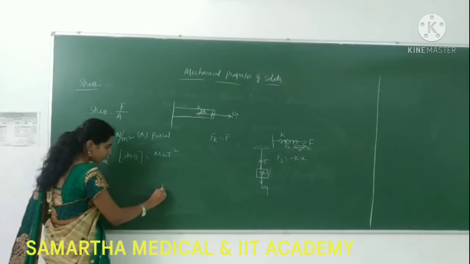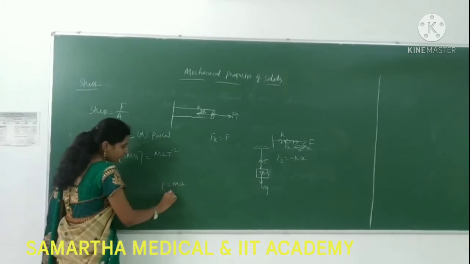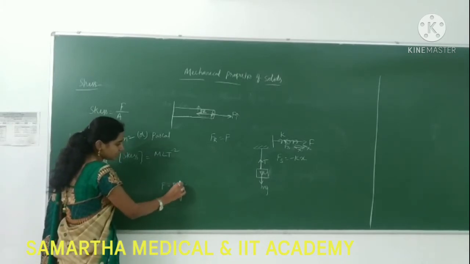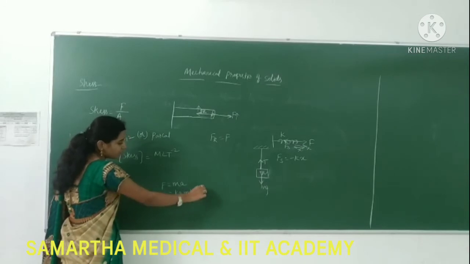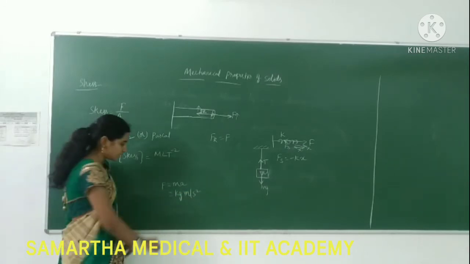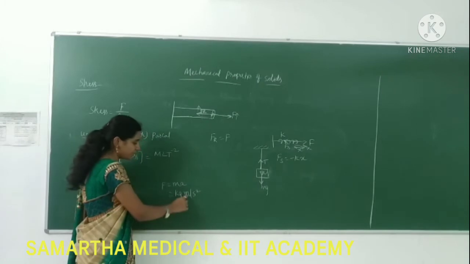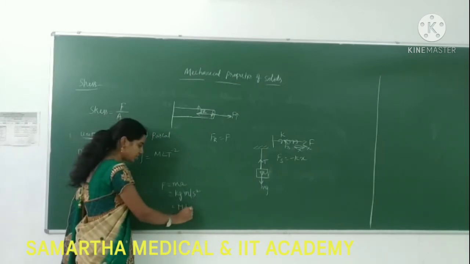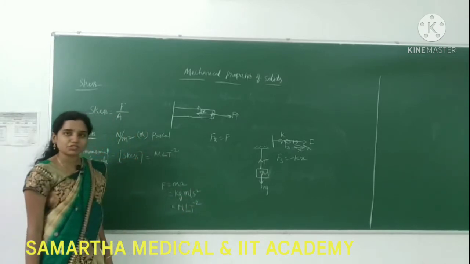Why? Because F equals ma. Mass is kg and acceleration is meter per second square. The kg symbol in dimensions is capital M, meter is L, and one over second square will be T power minus 2.